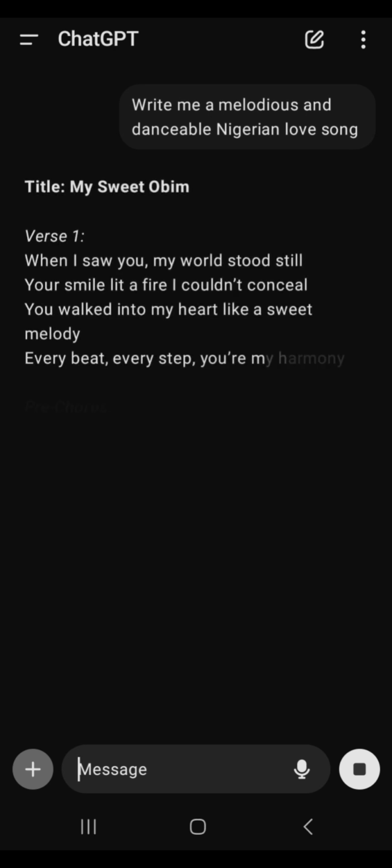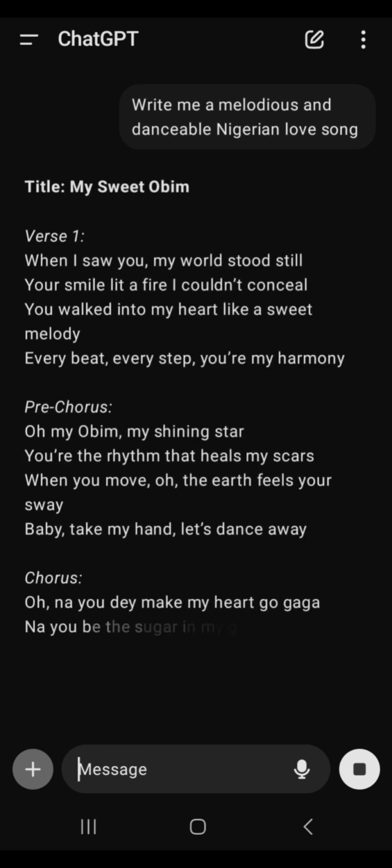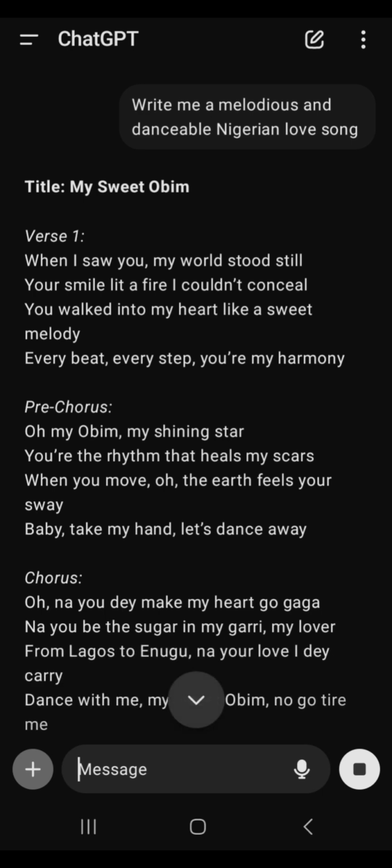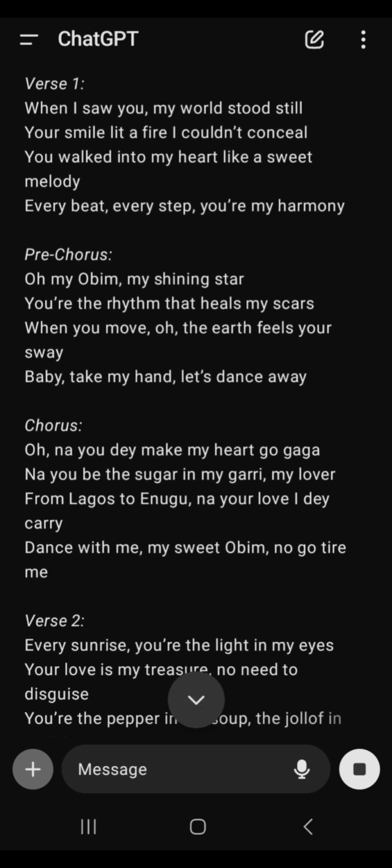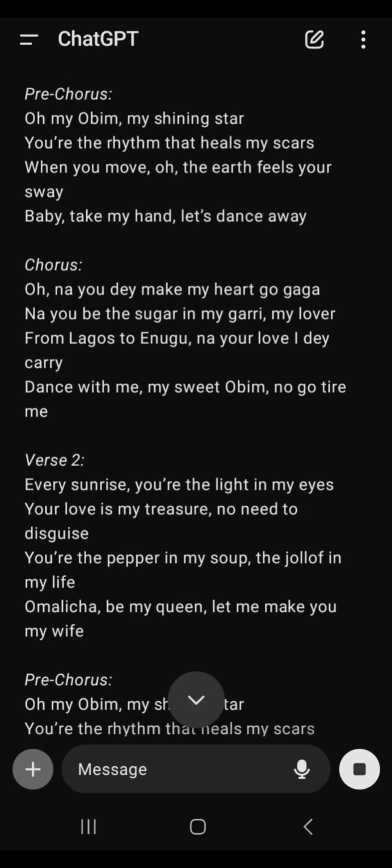Oh, my sweet Obim. Should we use this as an Igbo song? What do you think, guys? Okay, let's try this first. So you're just going to copy this prompt.